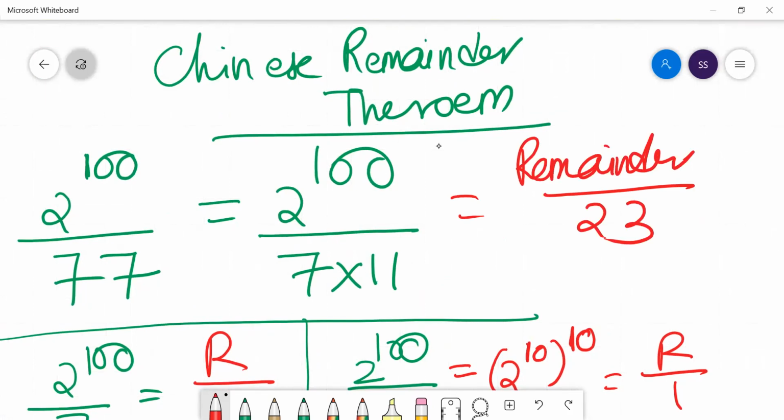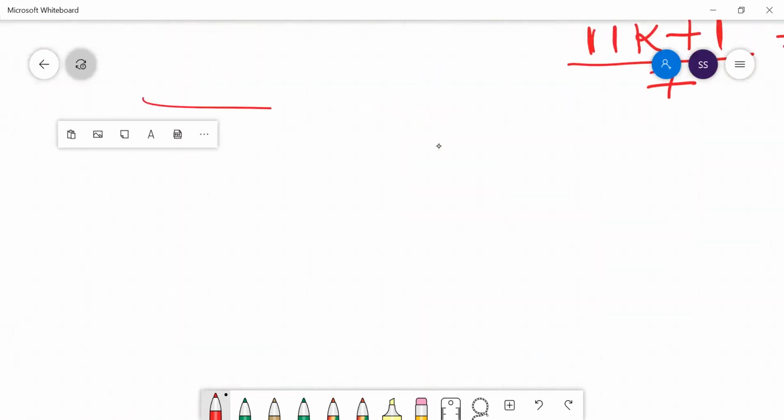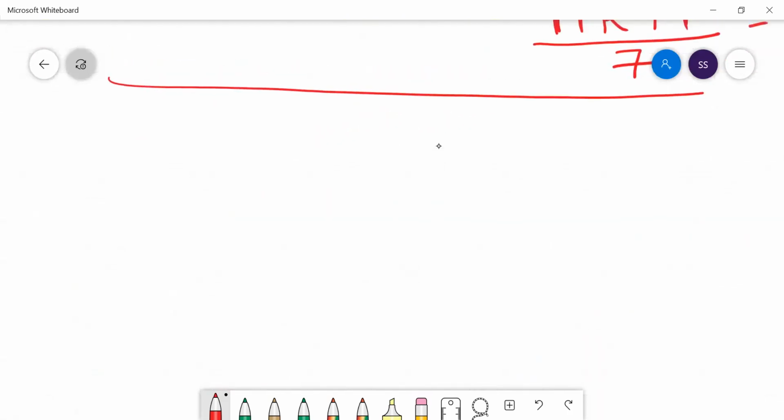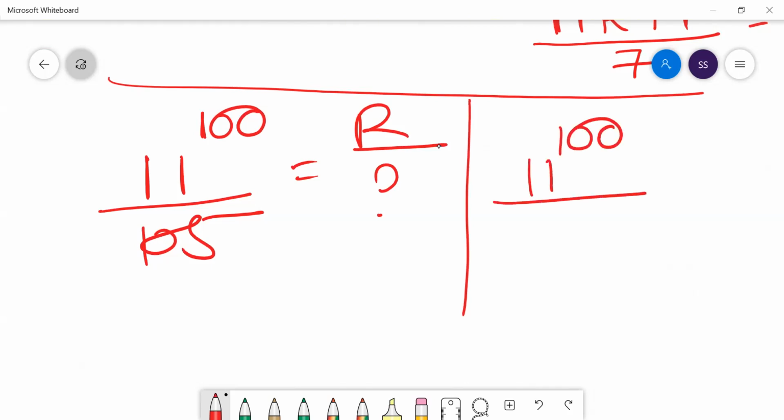Simple. Let's do one more problem. Suppose your problem is 11 to the power 100 divided by 105. What is your remainder? Can I break 105? 3 times 5 times 7 is 105.